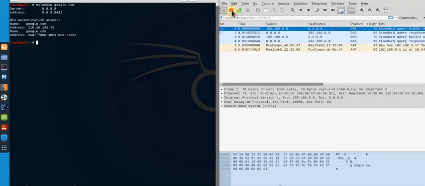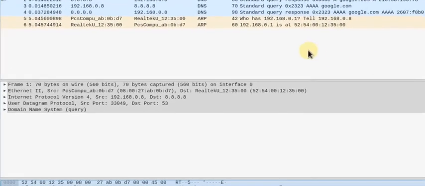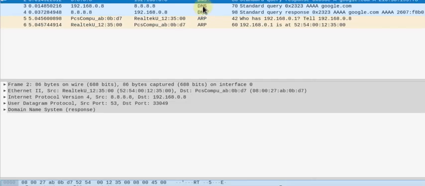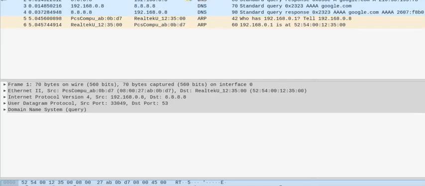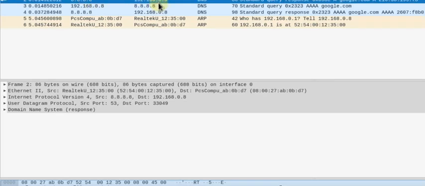So we can stop Wireshark and maximize it now, and take a look at DNS because DNS uses UDP. There is a query and then there is a response. There is another query and there is a response. You're going to notice there's no three-way handshake. My system sends a DNS query to an IP address of 8.8.8.8, which is the name server, or the DNS server, for Google. And Google's DNS server responds to me. There is no sort of connection set up.